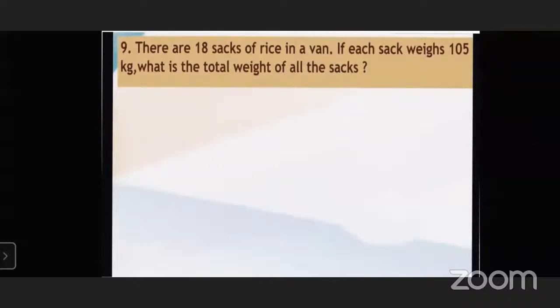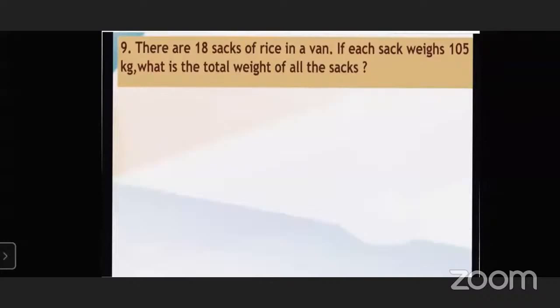What is the weight of one sack? 105 kg is the weight of one sack.